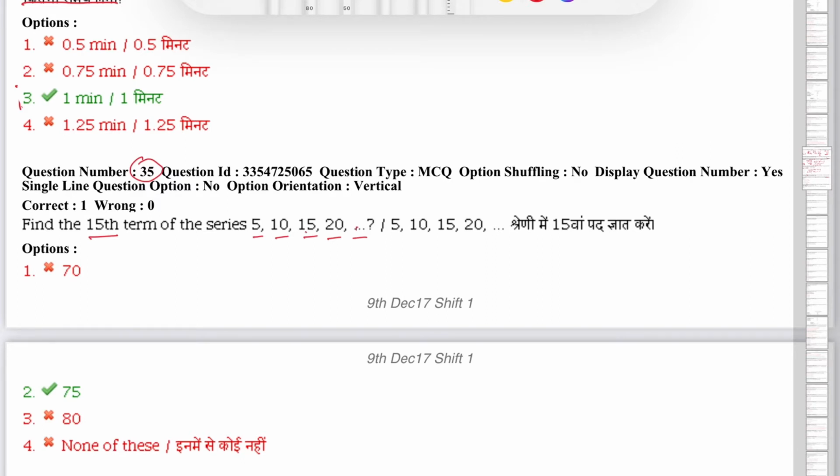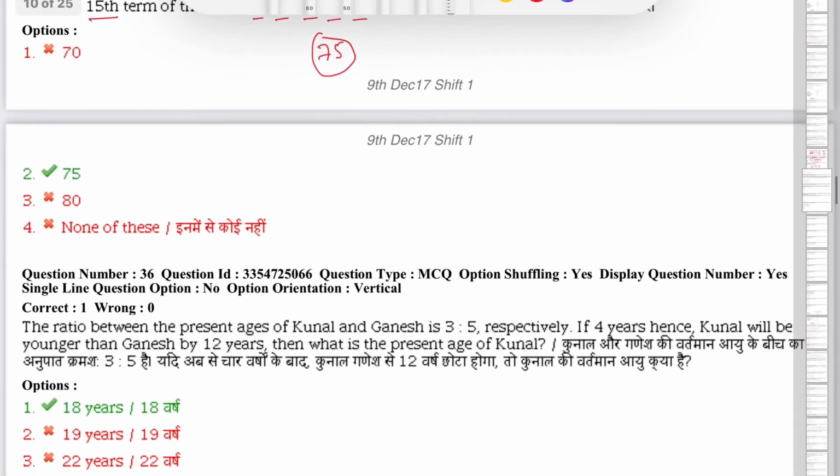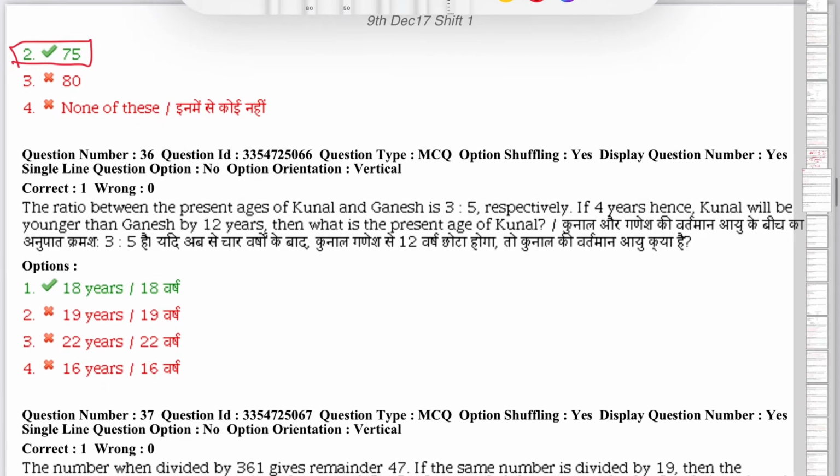So it is very simple. 15th term will be 75. These are the multiples of 5. Okay, so 5 1s are 5, 5 2s are 10, 5 3s are 15, 5 4s are 20 and 5 15s will be 75. Okay, this is very simple. Now let us move. So 75 is the answer. Okay, now let us move to the next question, which is question number 36.